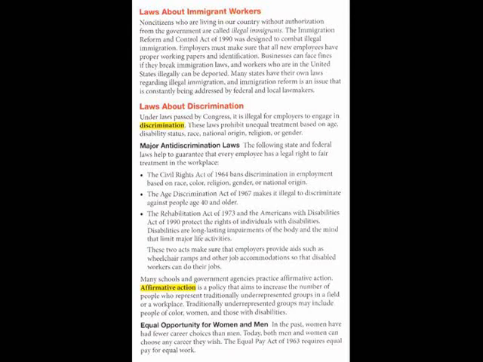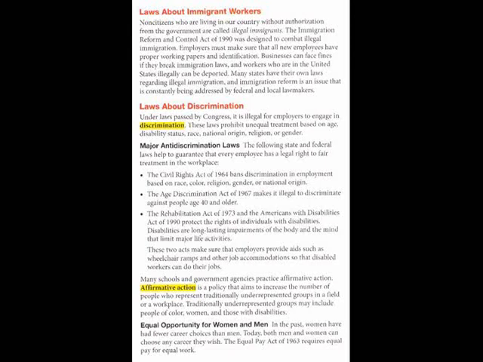Laws about discrimination. Under laws passed by Congress, it is illegal for employers to engage in discrimination. These laws prohibit unequal treatment based on age, disability status, race, national origin, religion, or gender. Major anti-discrimination laws. The following state and federal laws help to guarantee that every employee has a legal right to fair treatment in the workplace.